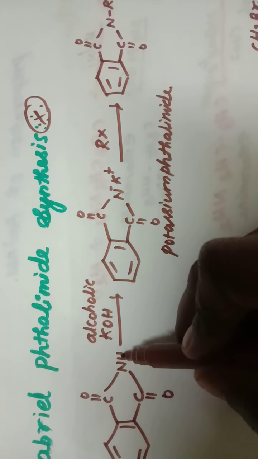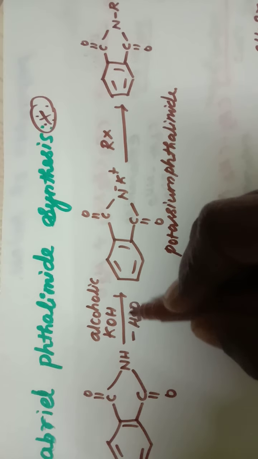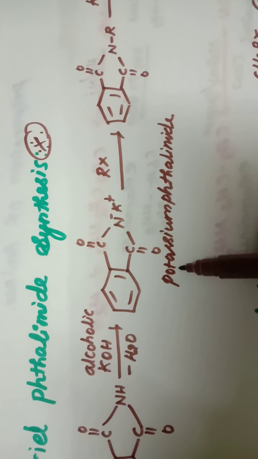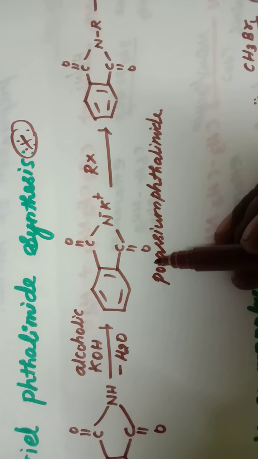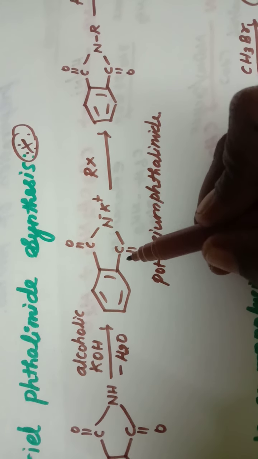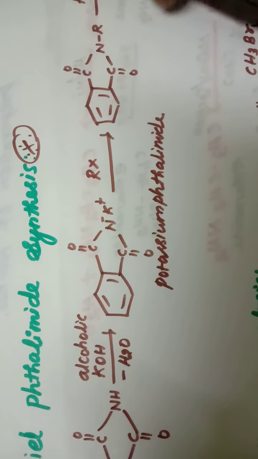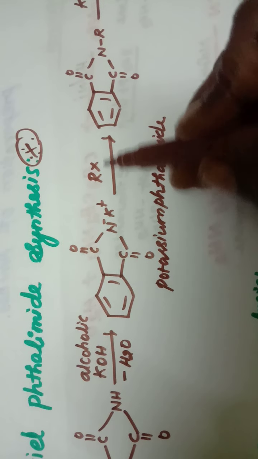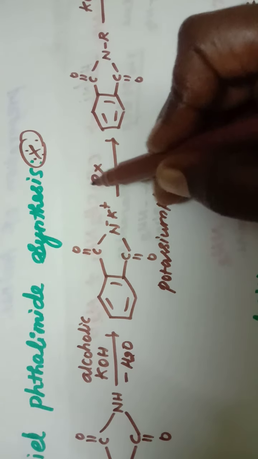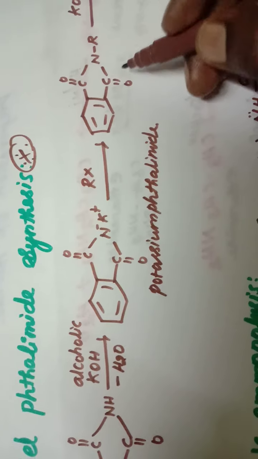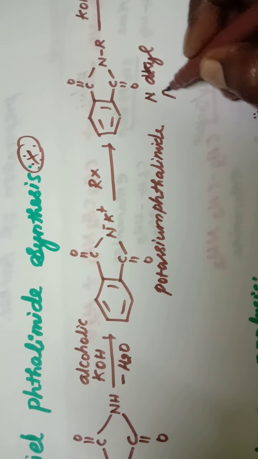Here this hydrogen is removed along with this OH as a water molecule, and the potassium is added here, so that we get the potassium salt of phthalimide. Next, this potassium salt of phthalimide is heated with an alkyl halide, followed by hydrolysis. When it is treated with the alkyl halide, the K plus and the X are removed and the alkyl group is added to this compound, and this is called N-alkyl phthalimide.